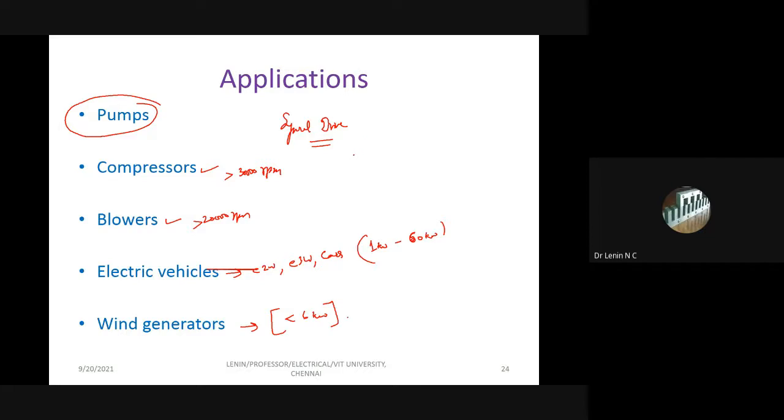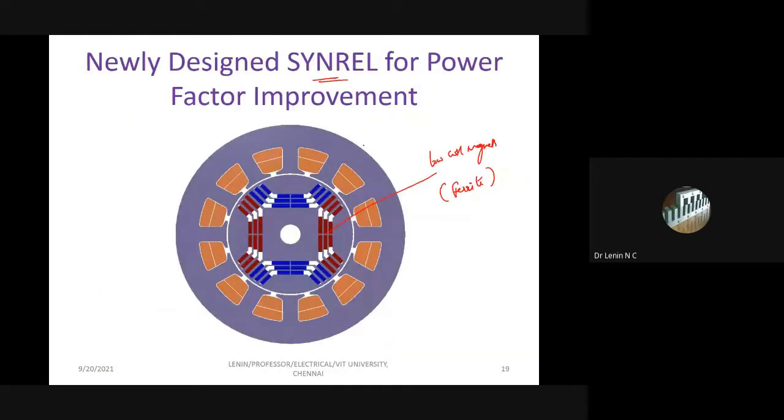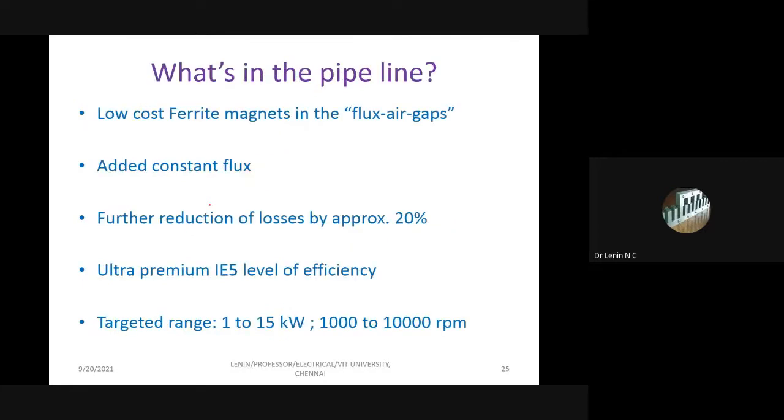Yes, sir. So these are the applications we are working on at present with this technology, synchronous reluctance technology, particularly in our research lab. So what are all the things we are planning to do? We are planning to use low cost ferrite magnets in the flux barriers. That is what I did.